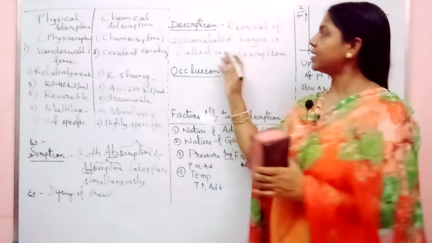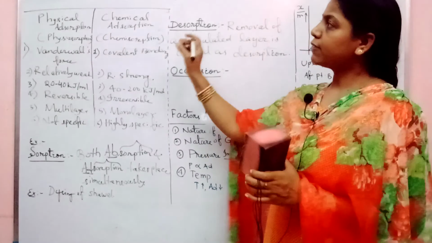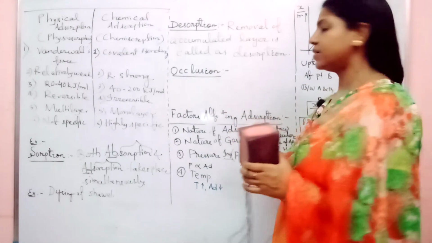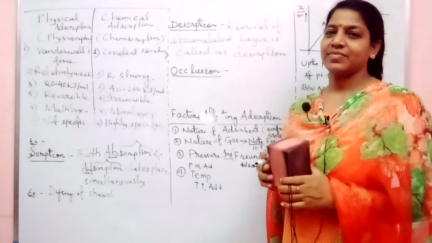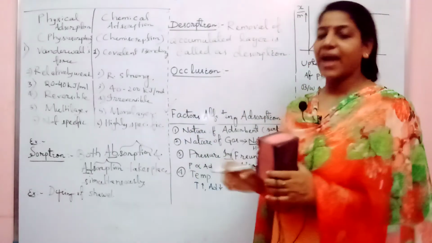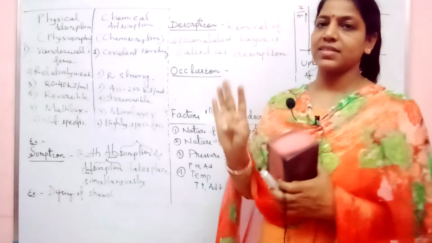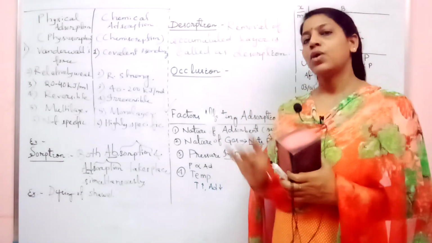Okay, clear about desorption? Now, let us see what are the factors that are affecting the adsorption. What is very highly important is, what are the factors that are affecting the adsorption? There are 4 factors that are affecting the adsorption. What is that?